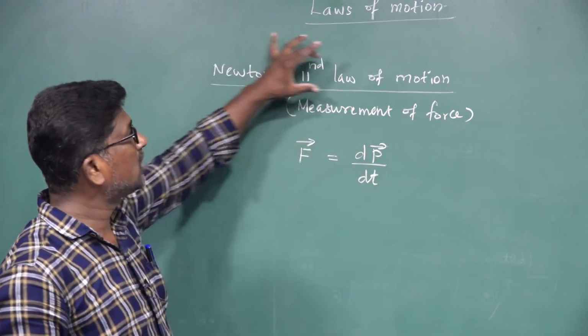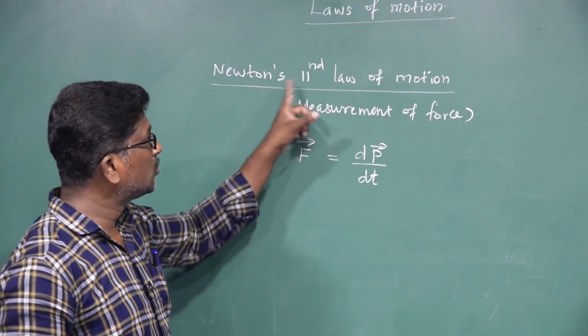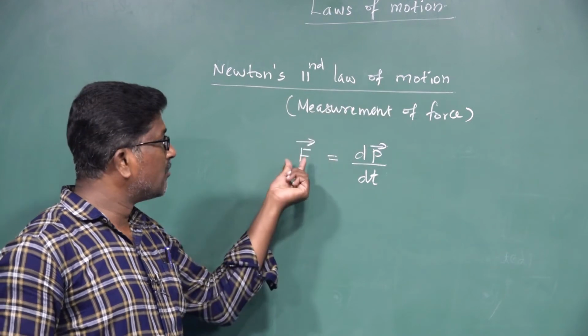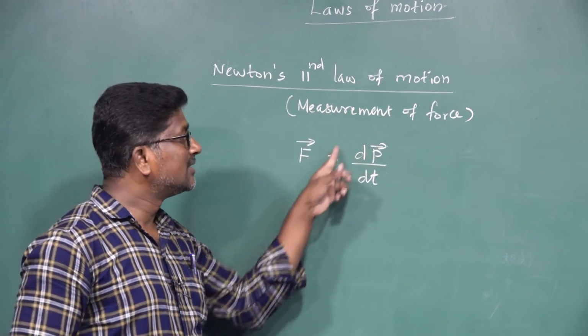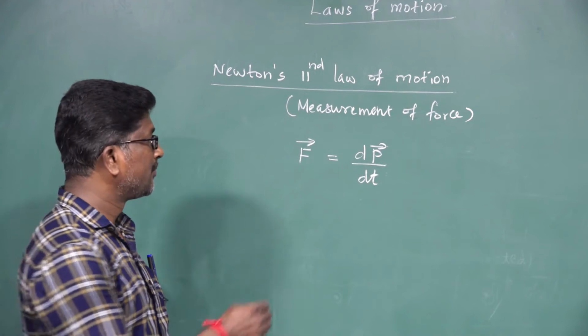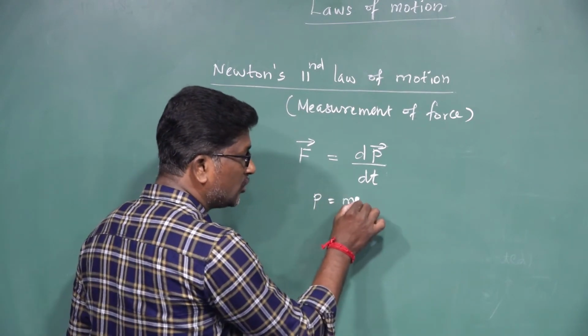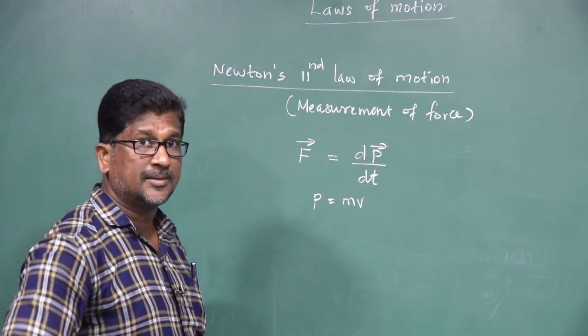So this is Newton's second law of motion. Newton's second law of motion gives measurement of a force. According to Newton's second law of motion, the force acting on a body is equal to the rate of change of momentum. We know that momentum is given by P is equal to m into v. What is momentum?